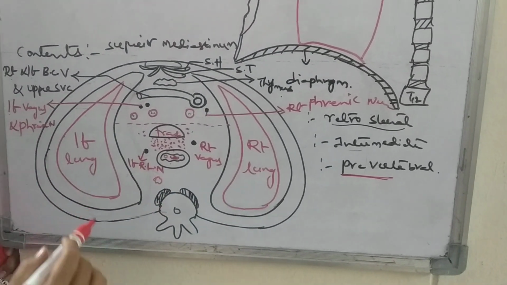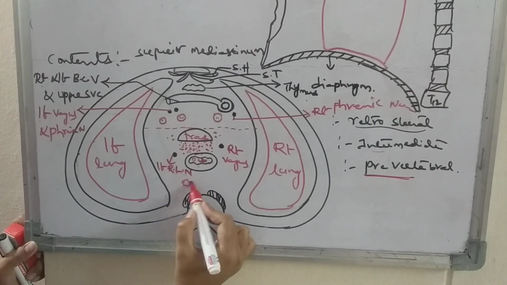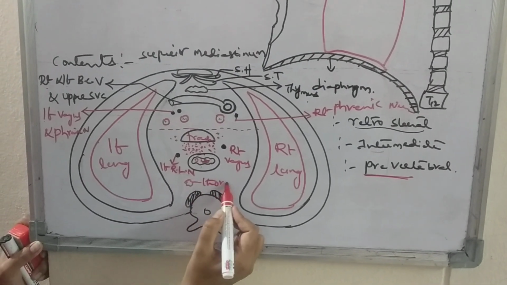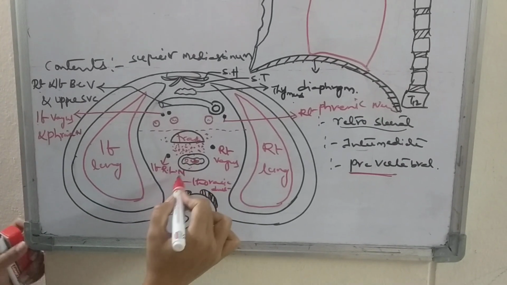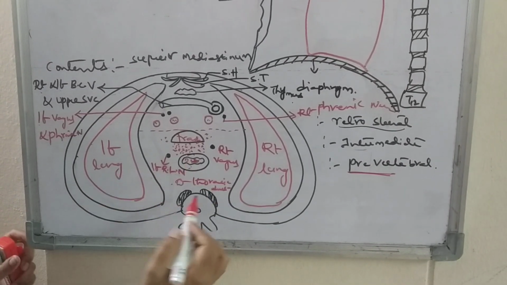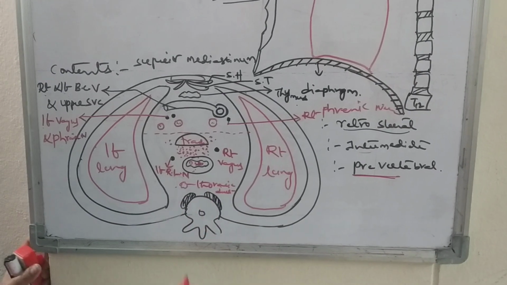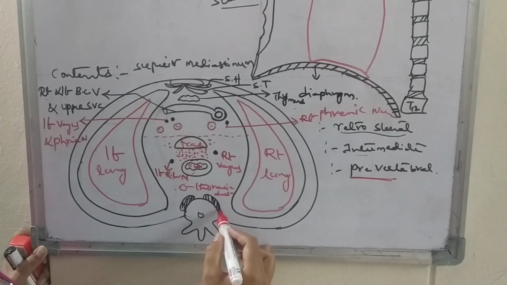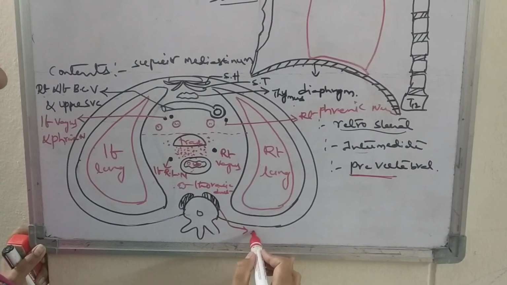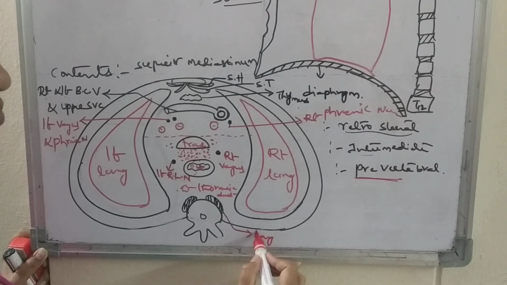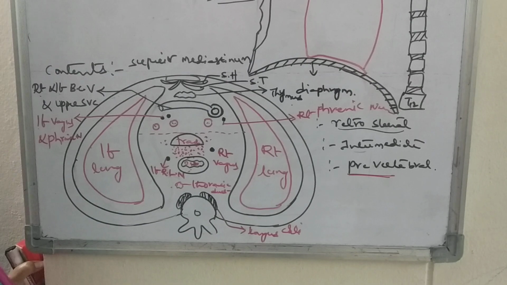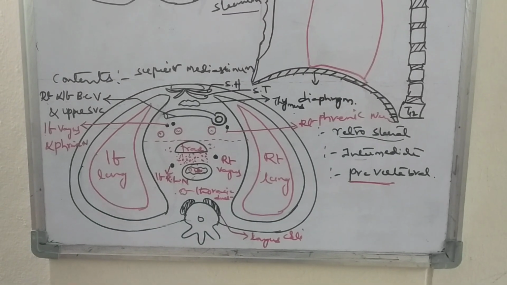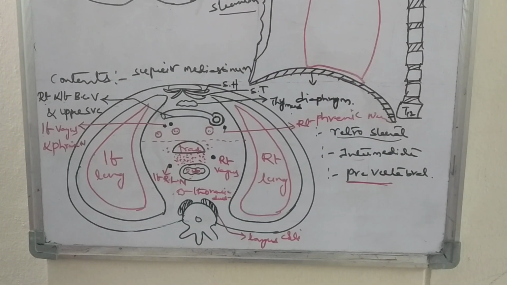And we will have the thoracic duct, which is present behind and to the left side of the esophagus. Also we'll have the origin of the longus colli muscle. These are the contents of the superior mediastinum.